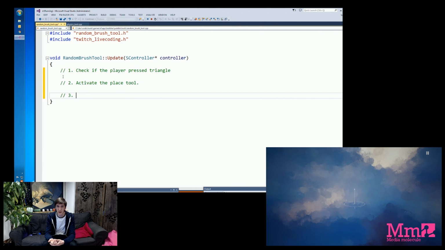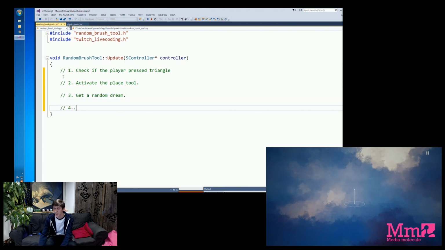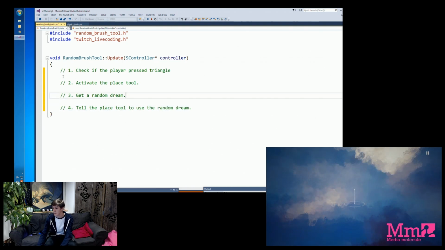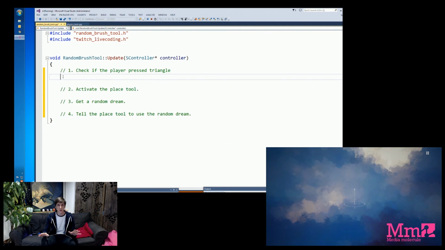What we then need to do is get a random dream. And finally, we need to tell the place tool to use that random dream and let's put it down in the world. So we can say step 4 is tell the place tool to use the random dream we found. So step by step, we'll do it bit by bit.